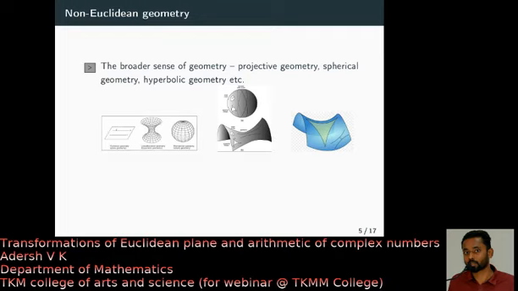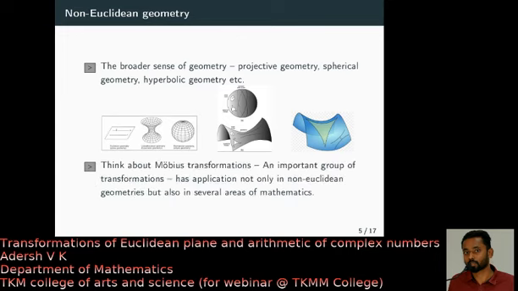Now the actual fact is, even though we are not officially studying non-Euclidean geometry, if you did a course on complex analysis, then you might have seen Mobius transformations, right? This is an important group of transformations. You know that the collection of all Mobius transformations forms a group.